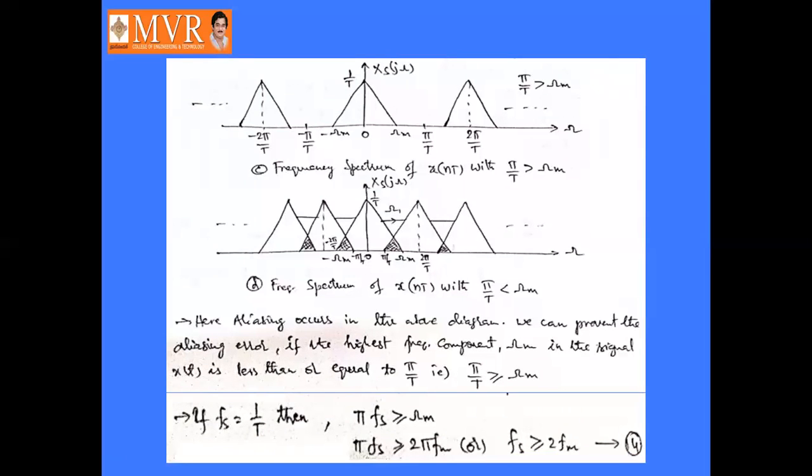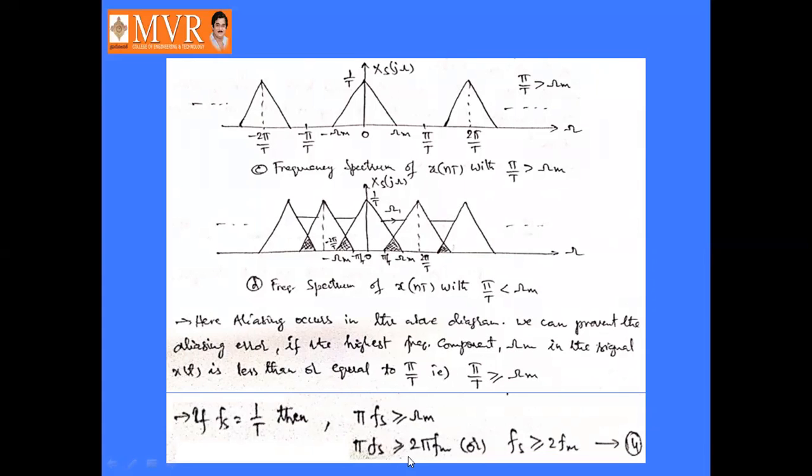Okay, if fs equals 1 by T, the sampling frequency is the reciprocal of the time period, then π fs is greater than or equal to ωm. Here we replace 1 by T by fs. ωm is nothing but 2π fm.